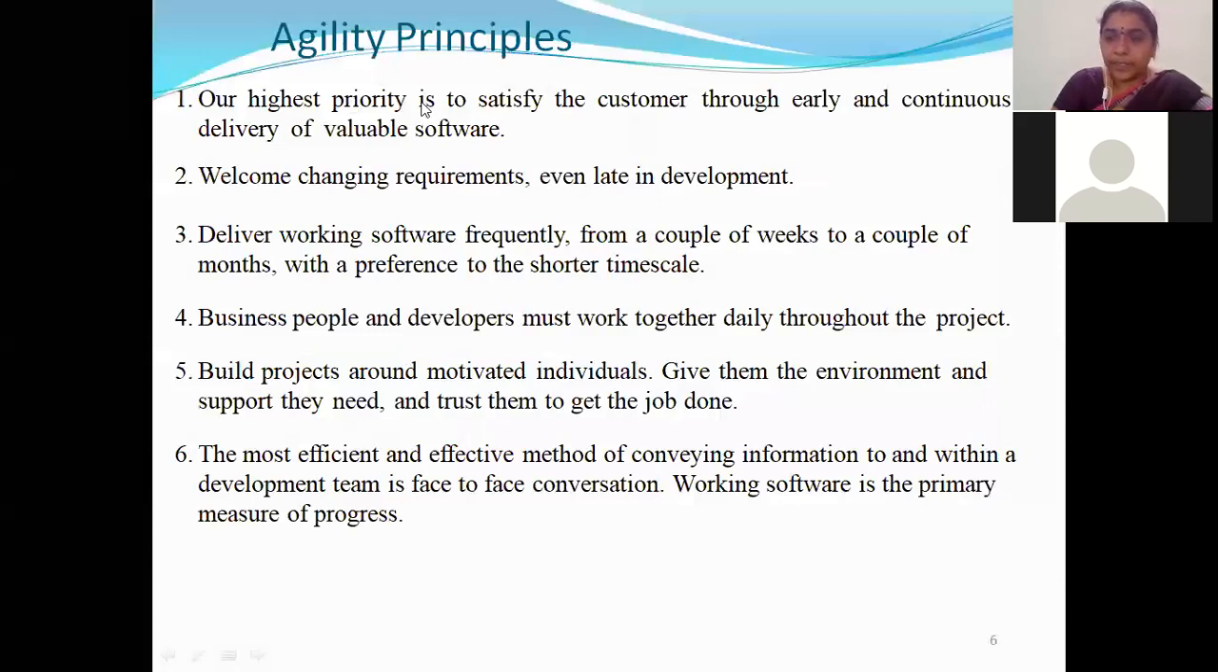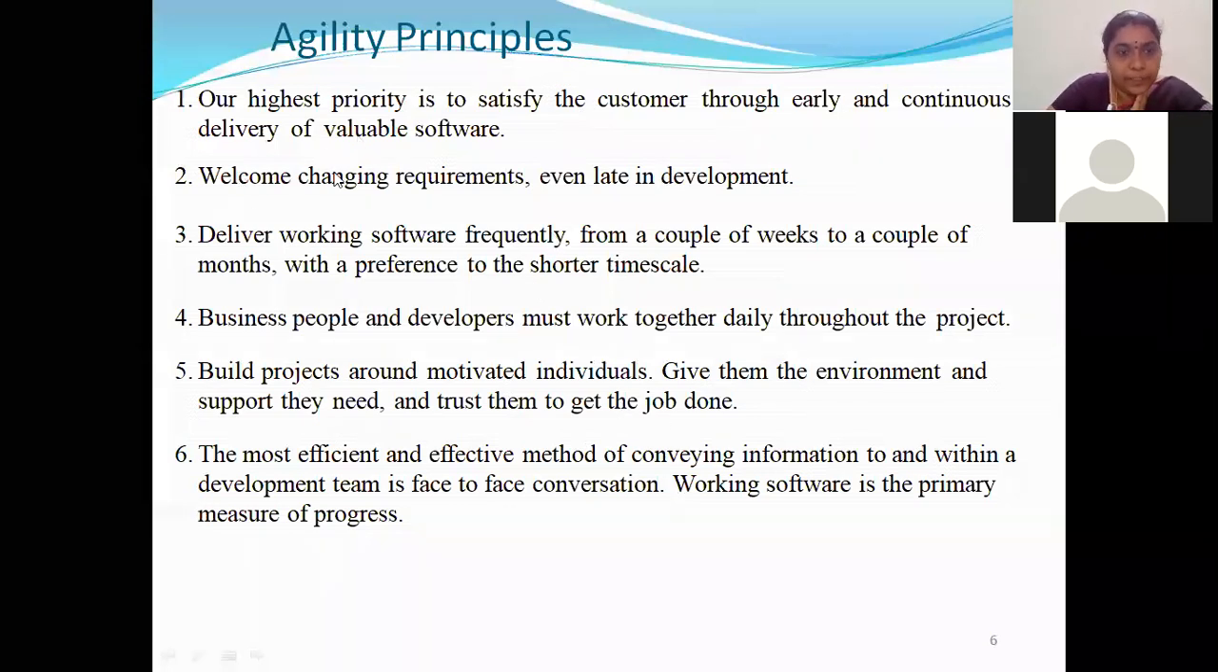In this, the first principle is, our highest priority is to satisfy the customer through early and continuous delivery of valuable software. So this is the first principle of agility. What this tells us is, always the priority should be given to the customer, right? With continuous delivery of valuable software. So always customer is more important. I'll always give the customer the working software, that is more important for me. That is the first principle. So these 12 principles are important in agile. You should learn all these 12 principles.